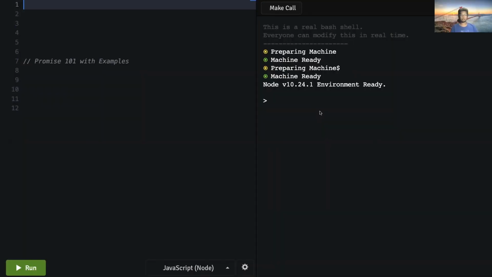There's a saying in the industry: the difference between a junior developer and a senior developer is how well they understand promises.